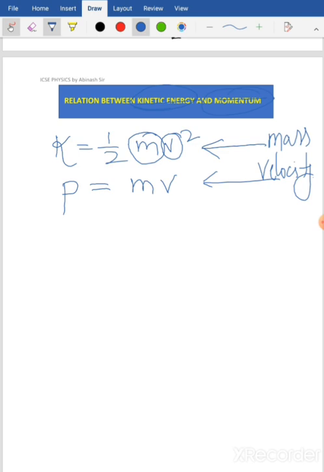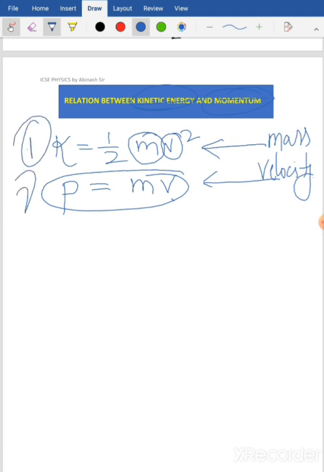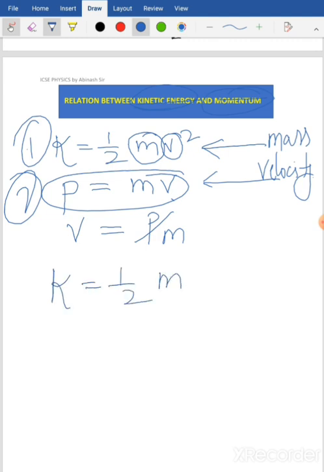So from here you can get the value of v. Let this be equation number 1, and from equation number 2, if I try to get the value of velocity, I'll get v equals momentum divided by mass, isn't it? Now if I replace this value of velocity in equation number 1, I'll get k equals half m into, what is velocity here?